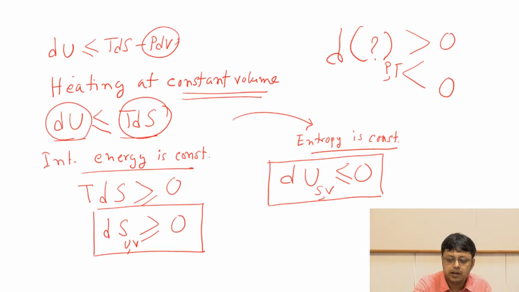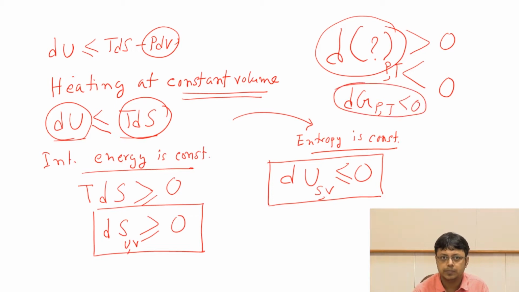Now we have to define this quantity, and we'll figure out that actually the condition will be given by the Gibbs free energy at constant pressure and temperature being less than or equal to 0. That will be the condition for spontaneity. So what I'm trying to say here is that keeping the internal energy fixed and volume fixed is not a natural choice for experiment.